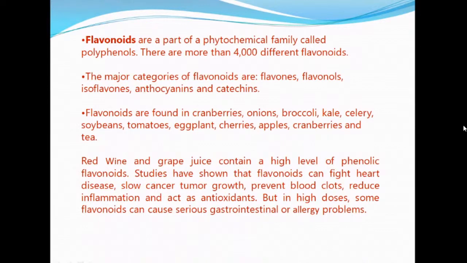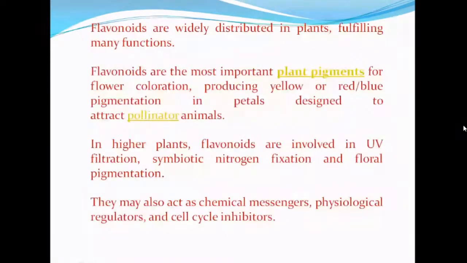And these flavonoids are also important plant pigments for giving color to the plant, producing yellow, sometimes red, sometimes blue pigmentation in petals, designed to attract pollinator animals. In higher plants, flavonoids are involved in UV filtration, symbiotic nitrogen fixation, and also floral pigmentation, and sometimes they act as chemical messengers, physiological regulators, and also cell cycle inhibitors.